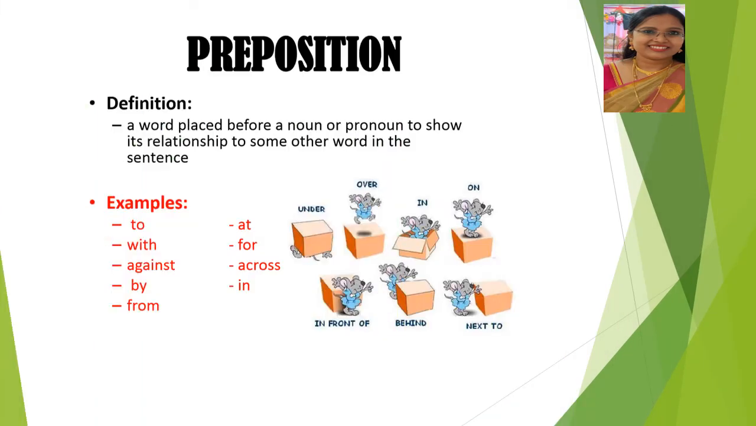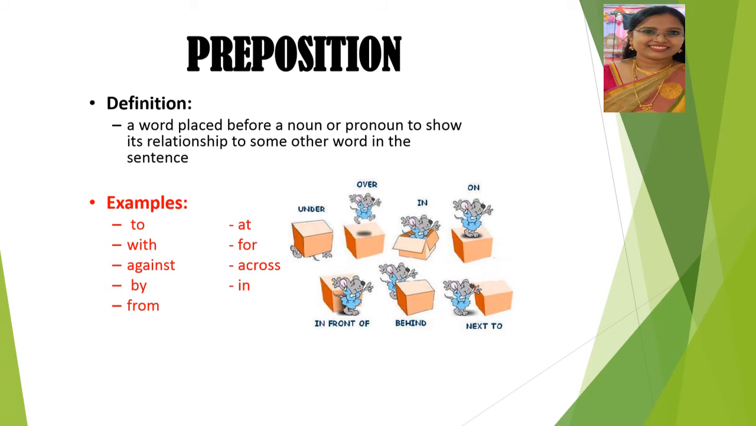Now the next one is preposition. What's the next one? Very good. Preposition. A preposition is a word placed before a noun or a pronoun to show its relationship to some other word in a sentence. For example, to, with, against, by, from, at, for, across, in.